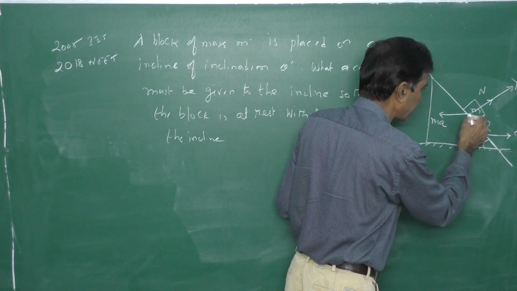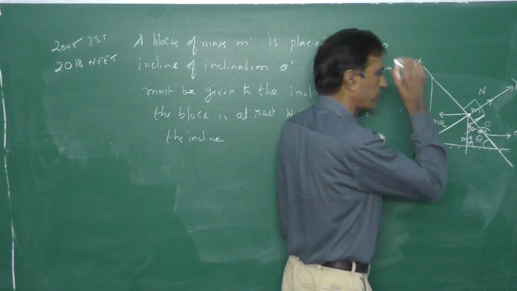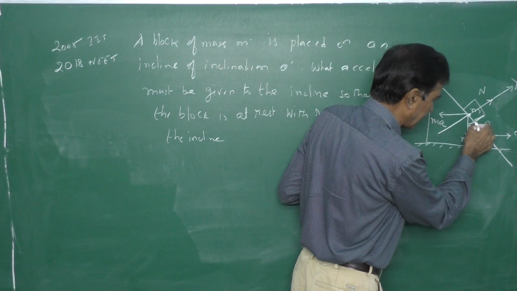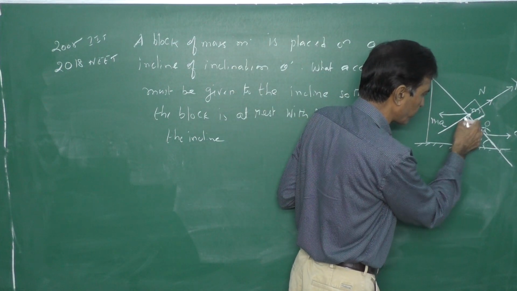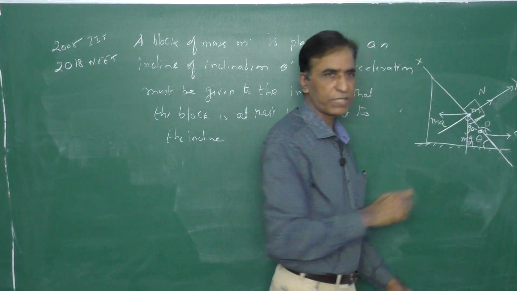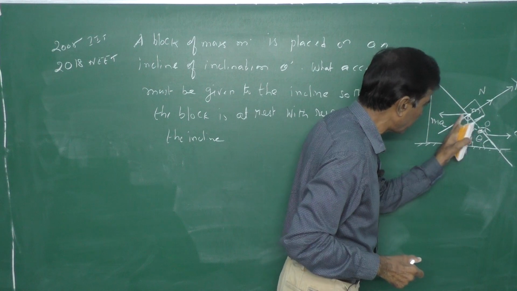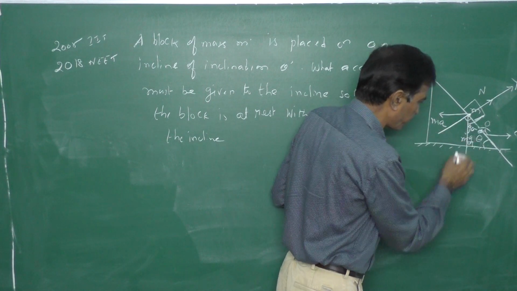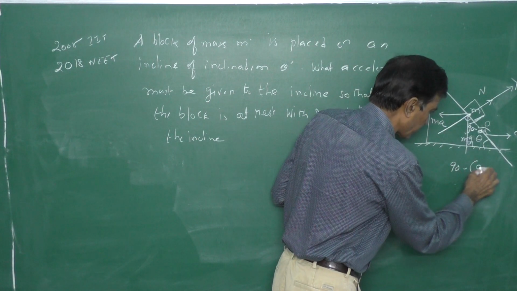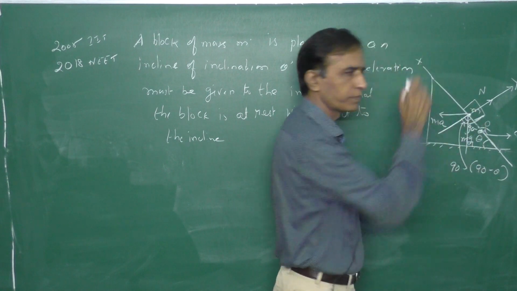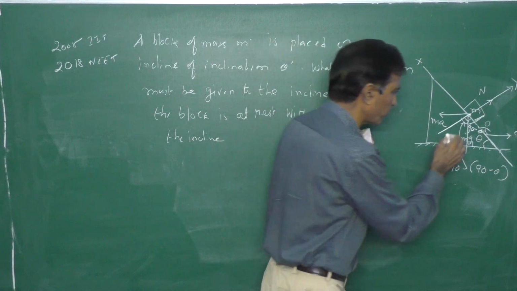So this is our y-axis. Extend this y-axis. Then what is this angle? This is the x-axis, this is the y-axis, so they are perpendicular to each other. So what is this angle now? This is 90 minus theta. Total is 90, therefore 90 minus theta, that is this angle, which is equal to theta.